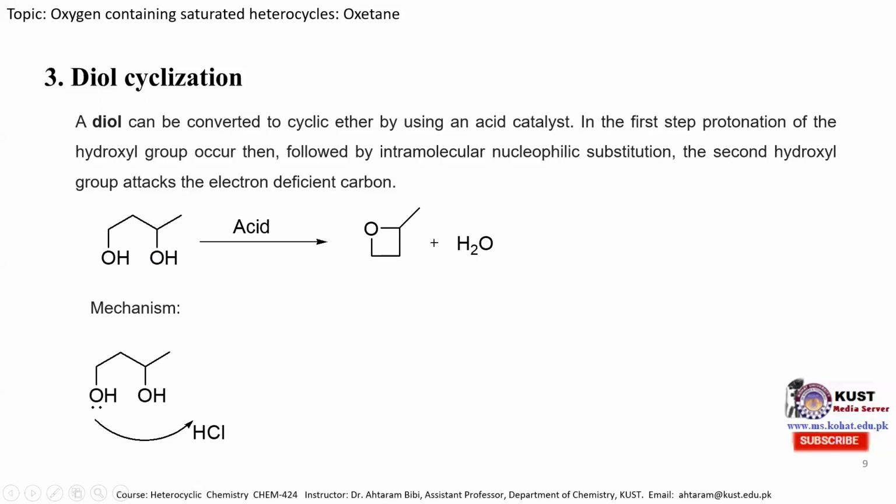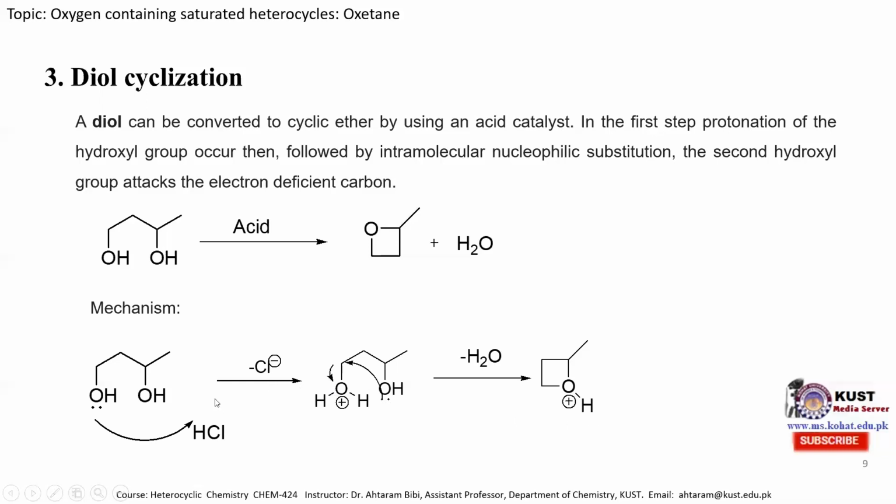So the mechanism is mentioned over here. In the presence of acid, this lone pair of electrons attacks this hydrogen atom, so it gets protonated. And now we know that water is a good leaving group, and in both cases only this hydroxyl group is protonated because this is sterically unhindered. So this one will be protonated, producing this water molecule and eliminating the chloride ion, and then this lone pair of electrons will attack over here, eliminating the water molecule as well as the chloride ion.